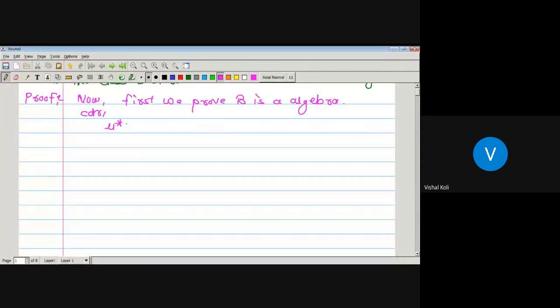Now consider the outer measure of A intersection phi plus the outer measure of A intersection phi complement. The intersection of phi with any set is again the empty set, so it is the outer measure of phi plus the outer measure of A intersection phi complement. What is the complement of phi?